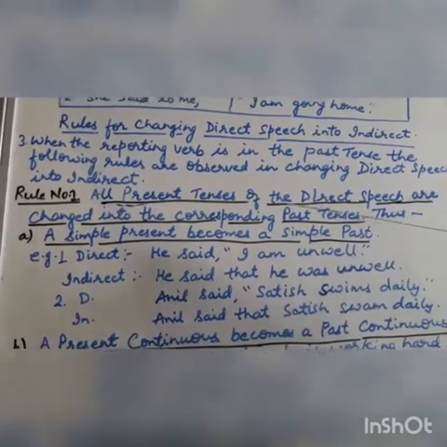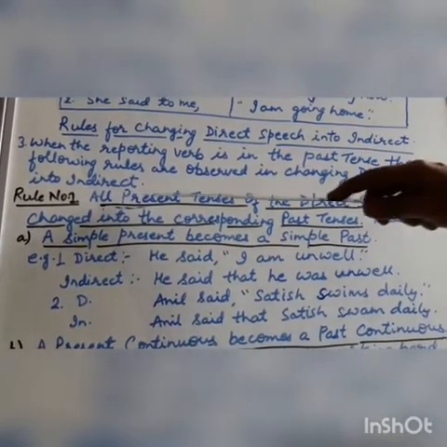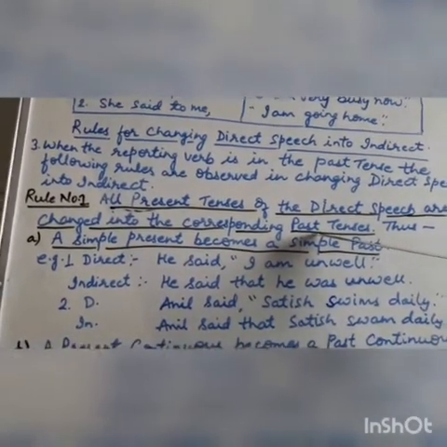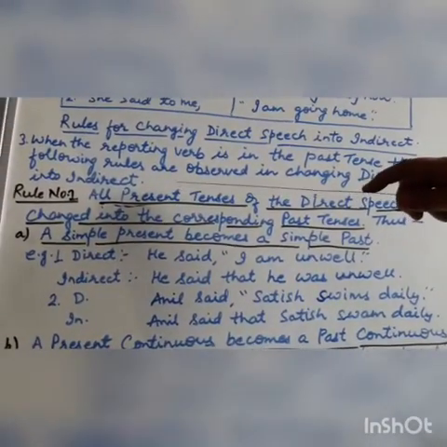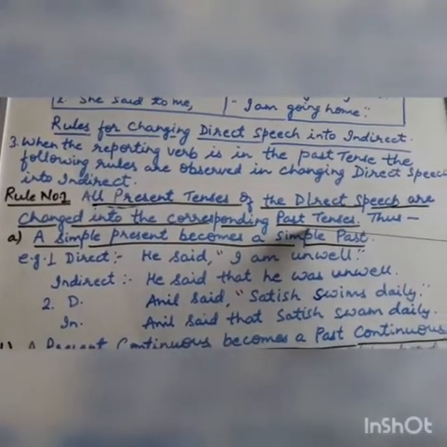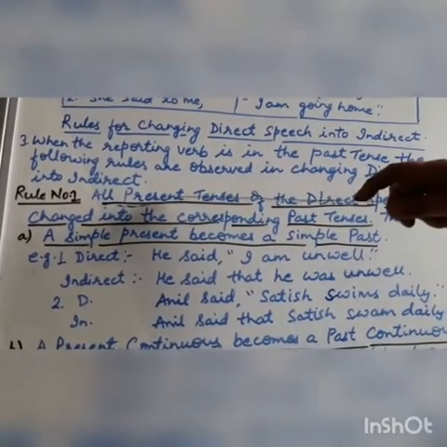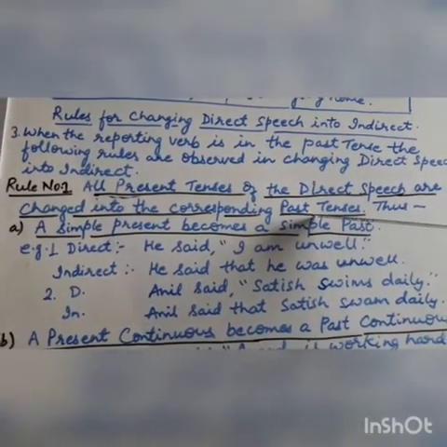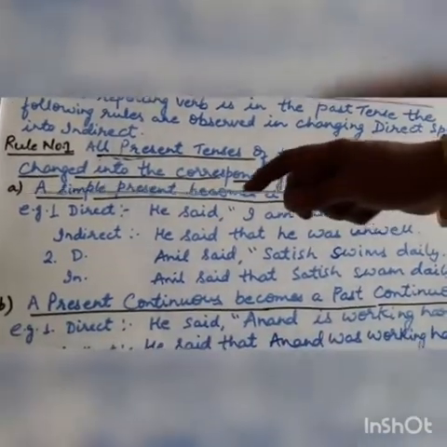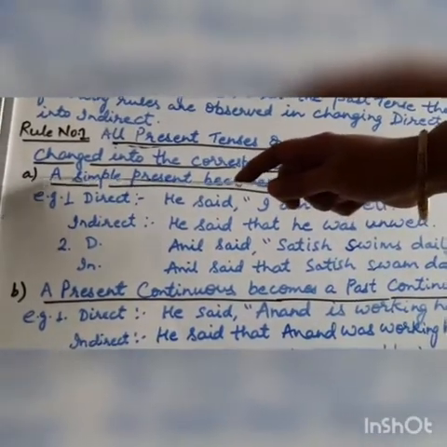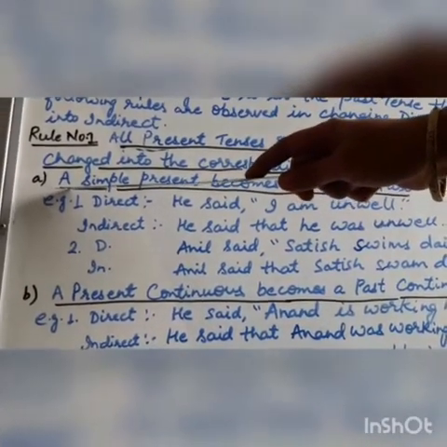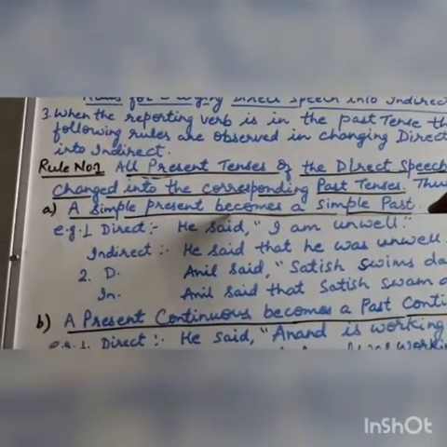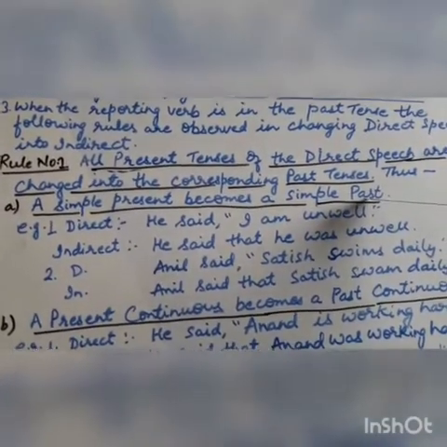Corresponding past tenses means if a sentence is in simple present, then you will use simple past in indirect. If a sentence is in present continuous, then you will use past continuous, and if a sentence is in present perfect tense, then you will use past perfect tense. Now rule number 1 is again divided into parts. First one, a simple present becomes a simple past.